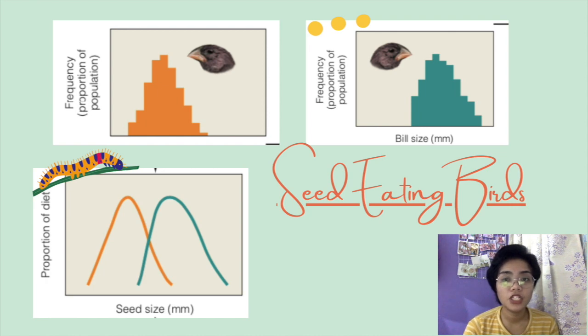Unlike being dependent on each other, there are also those who compete for food resources. For example, the seed-eating birds again. Imagine these two species of seed-eating birds live in the same place, and both species vary in body and bill size. As you can see in this graph, the orange graph is for a species that has small body and bill size, and the green graph is for the birds who have large body and bill size. Those who have smaller bills will of course eat small seeds, and those who have large bills will eat large seeds. But they still overlap in the proportions of different seed sizes they select for their diet, as you can see here in the graph below.